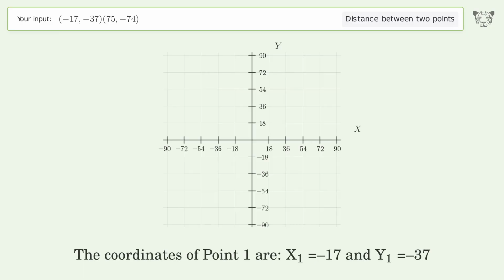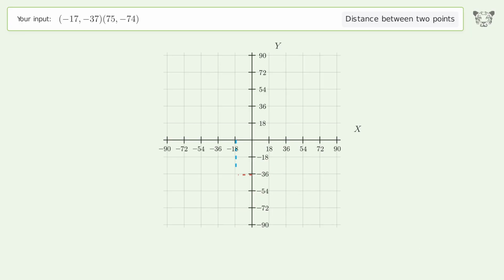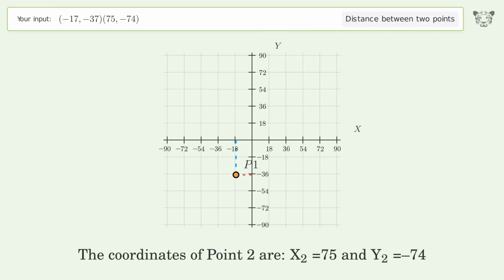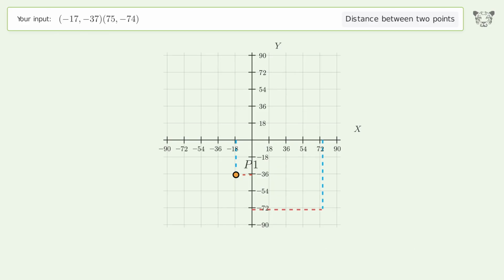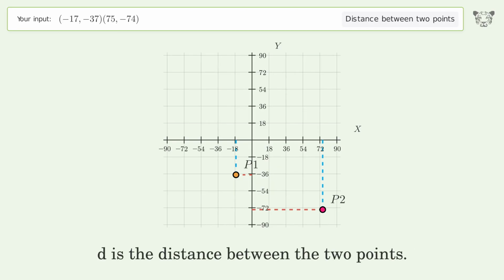The coordinates of point 1 are x1 equals -17 and y1 equals -37. The coordinates of point 2 are x2 equals 75 and y2 equals -74. D is the distance between the 2 points.